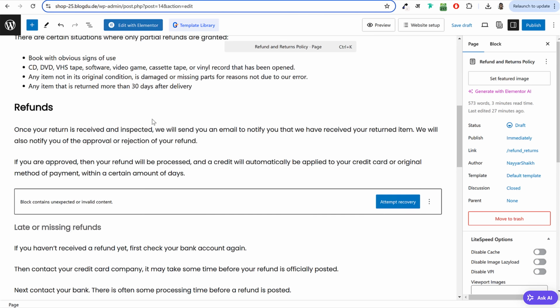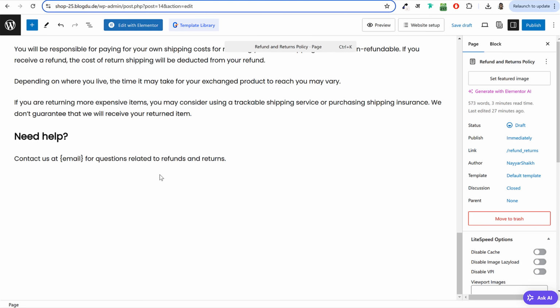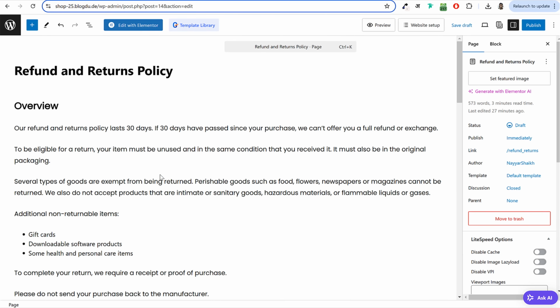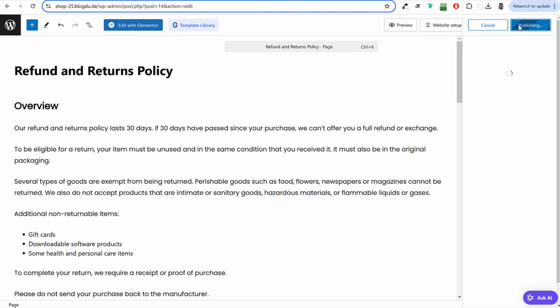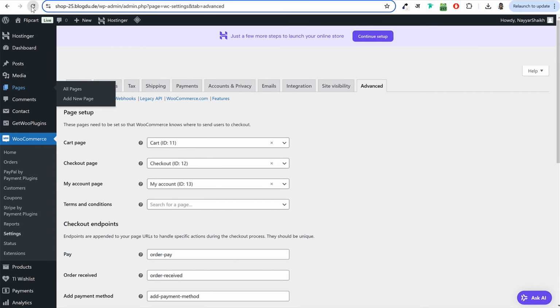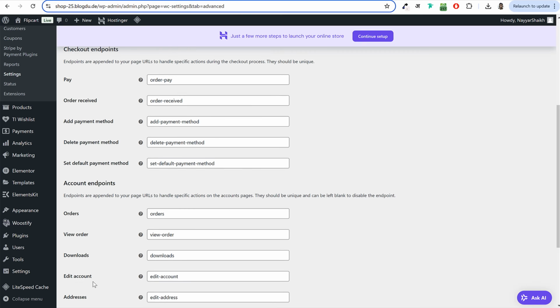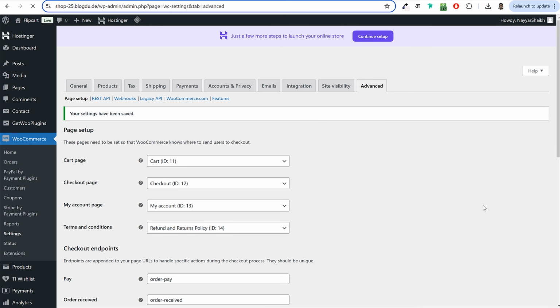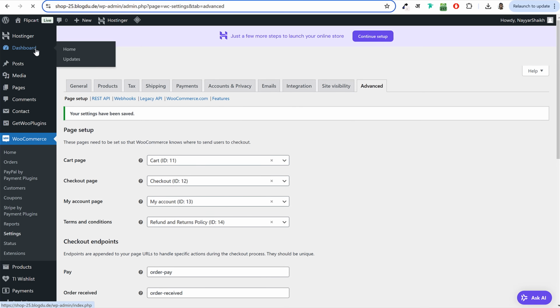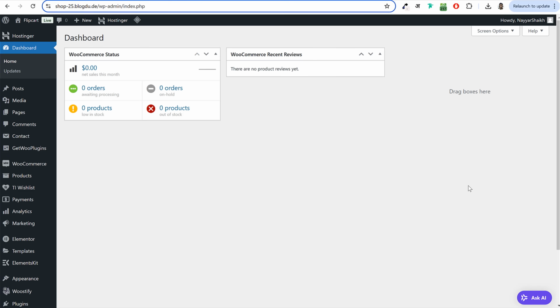Now you can go through this. If you want to make any changes, you can do it based on your privacy policy or refund and return policies. And after that, you can publish this page. After you publish this page, you can refresh this WooCommerce settings and under terms and conditions, you can select this page. Okay. Again, click on Save Settings or Save Changes. And with this, we have successfully completed our WooCommerce settings.